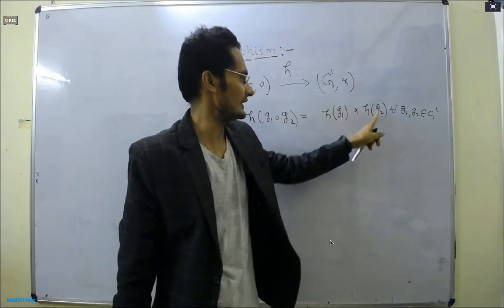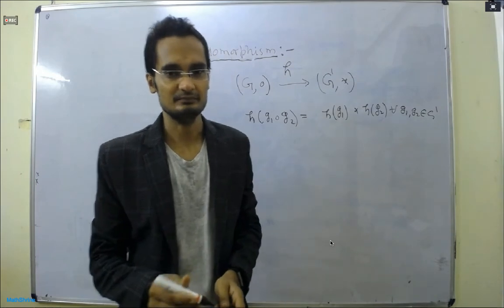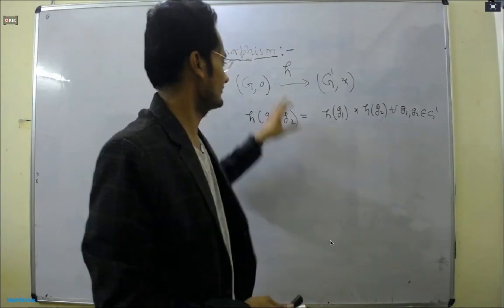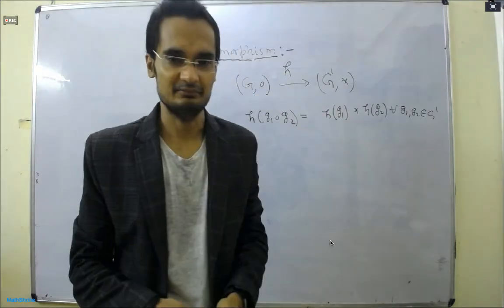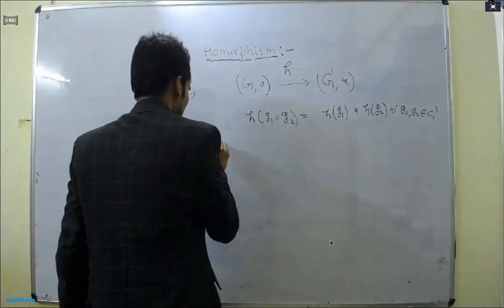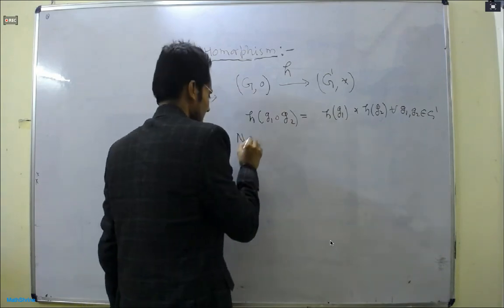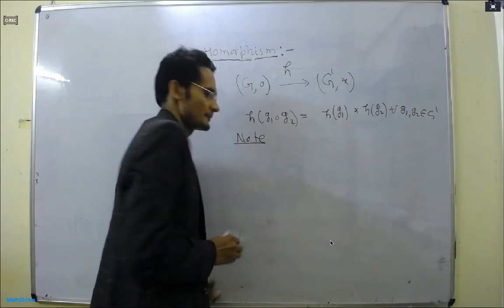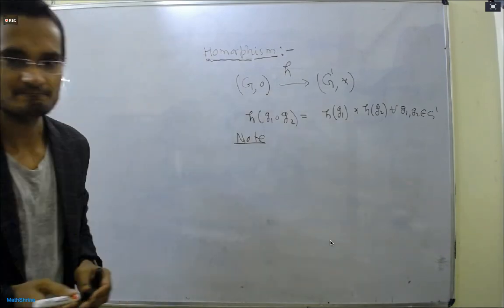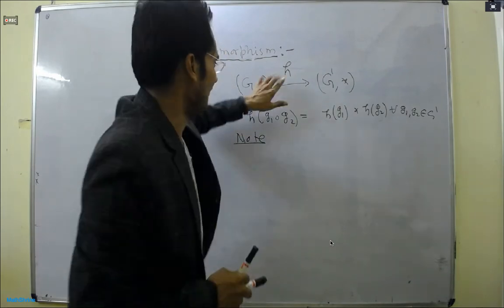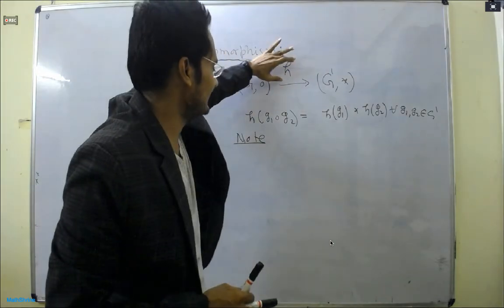Some notes from here. H is a mapping from this group to that group which preserves the operation. Once it is preserving, we know that this has an identity element and that has an identity element.